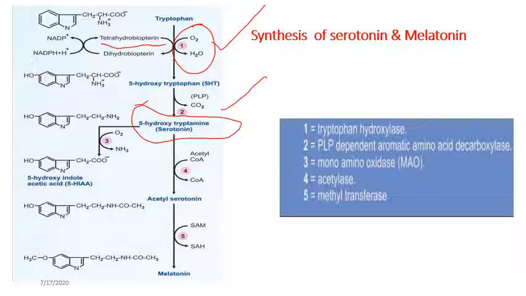Further, this 5-hydroxytryptamine can undergo acetylation followed by methylation. Addition of acetyl coenzyme A followed by methylation. The methyl group is donated by SAM. It forms finally melatonin. The enzymes are acetylase and methyltransferase, and we are getting another product, melatonin, here. So this pathway explains the synthesis of serotonin and melatonin.